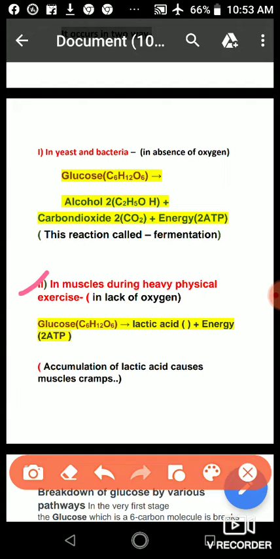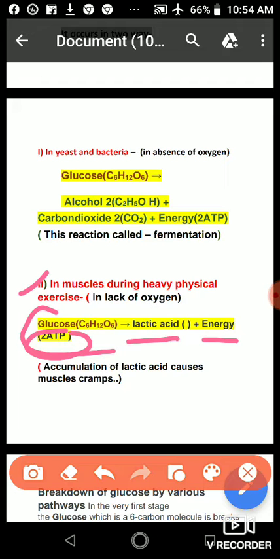So in the presence of an insufficient amount of oxygen, our muscles carry out this type of anaerobic respiration, and in this type glucose breaks down into lactic acid and a small amount of energy, that is 2 ATP.